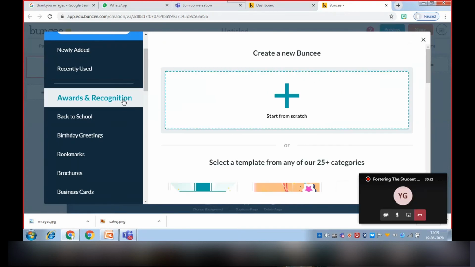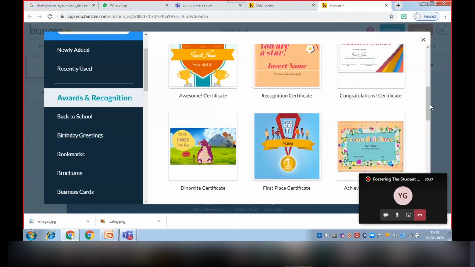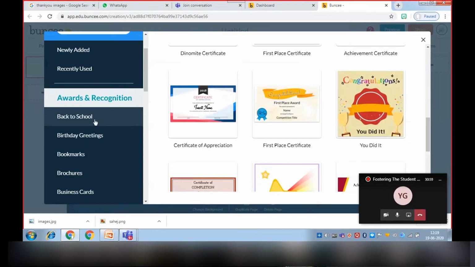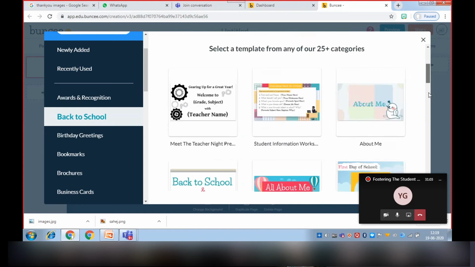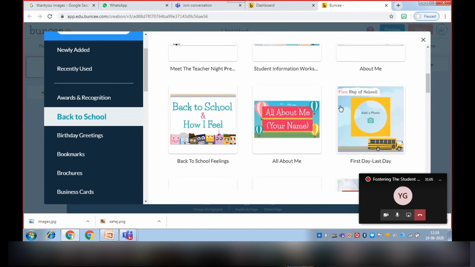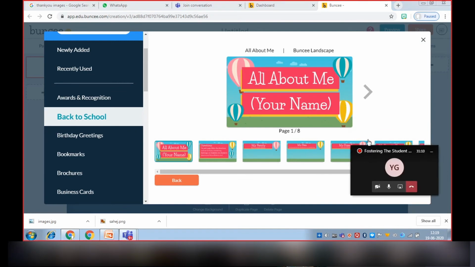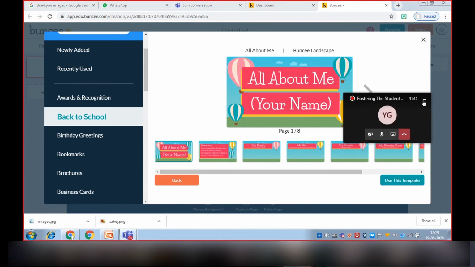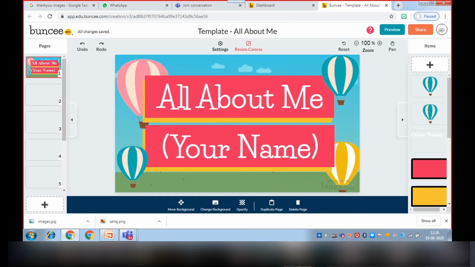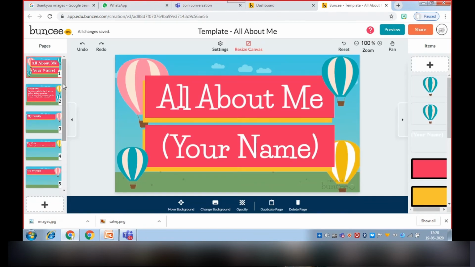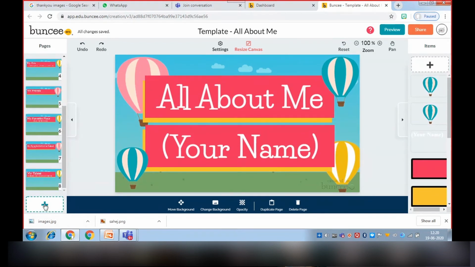The first option is awards and recognition. There are many options in those templates. You can choose any template. If I want to choose this, then there will be the option Use This Template. When we click on this, this page will appear, and I can do editing also. There is a plus sign.